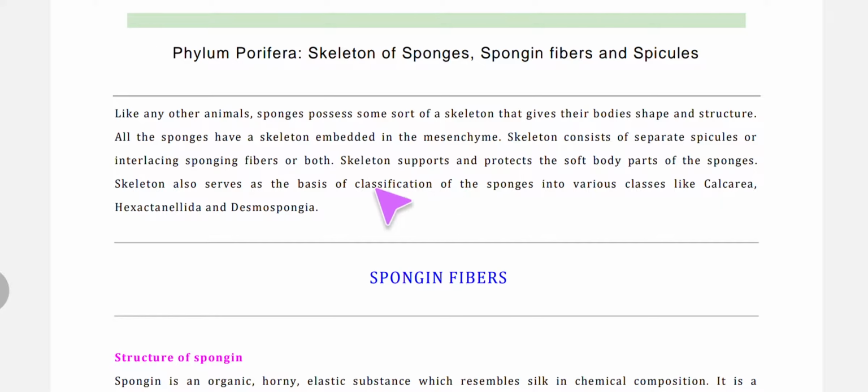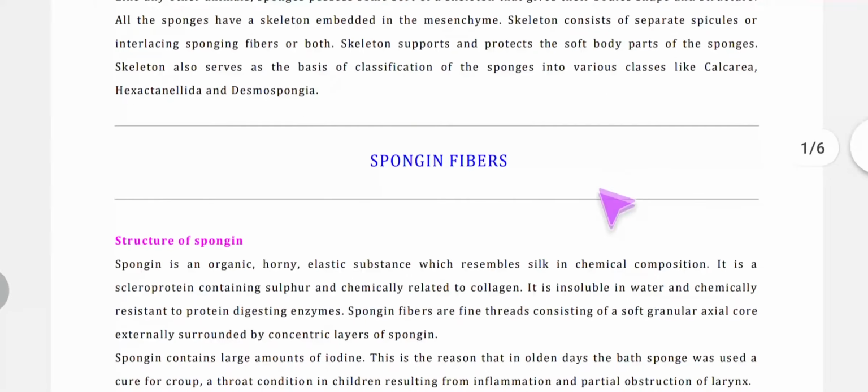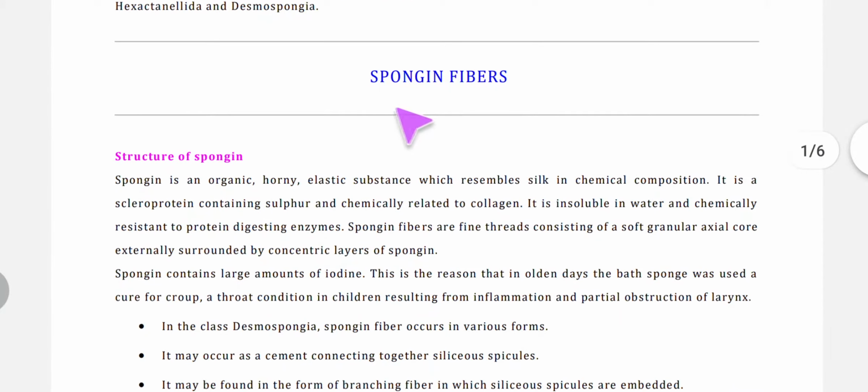Now what is the function of a skeleton? Always the skeleton supports and protects the soft body parts. So is with the sponges, that here also the soft body parts of sponges are supported and protected by the skeleton. Now in sponges, the skeleton also serves as the basis of classification. It is also one of the bases. Now first of all, we will study about the spongin fibers.